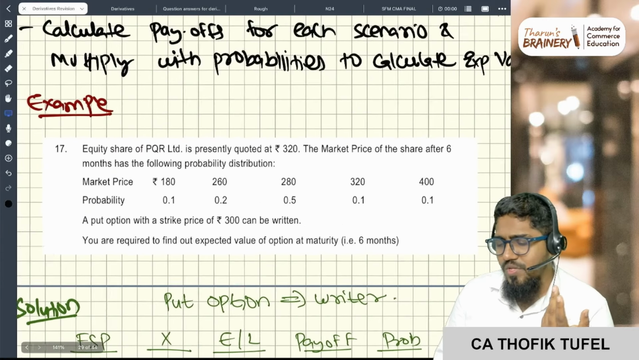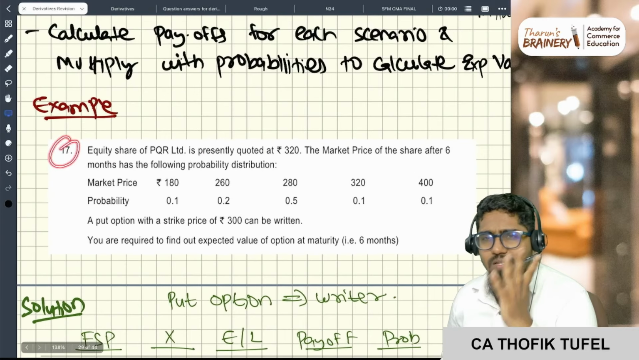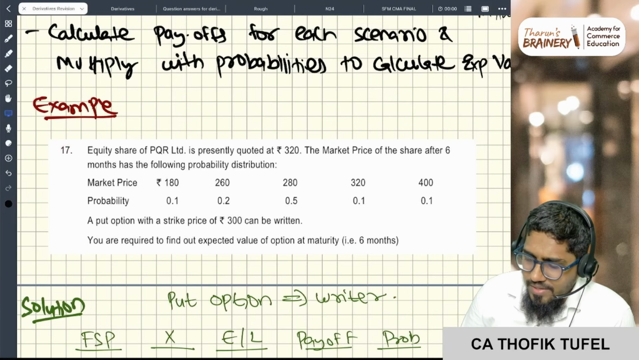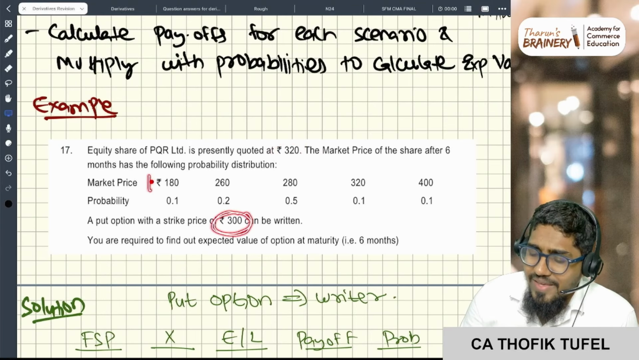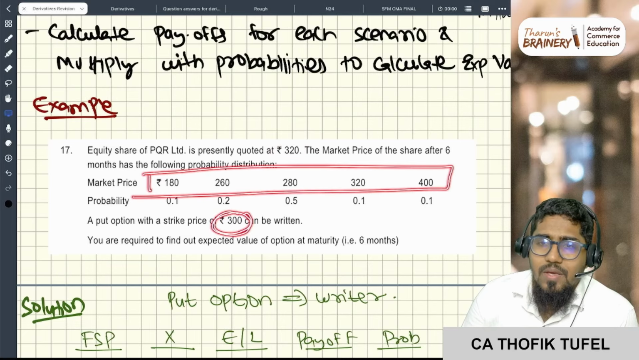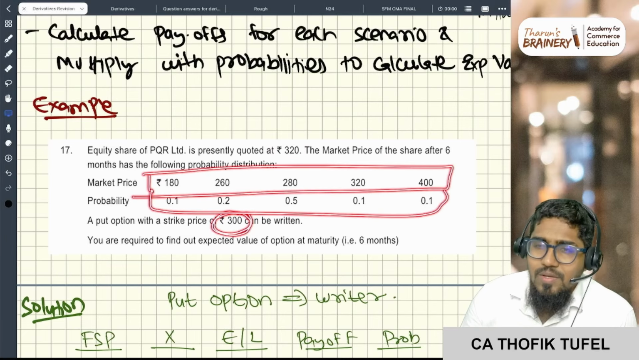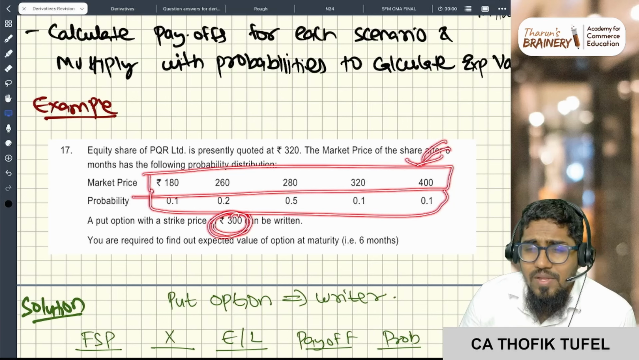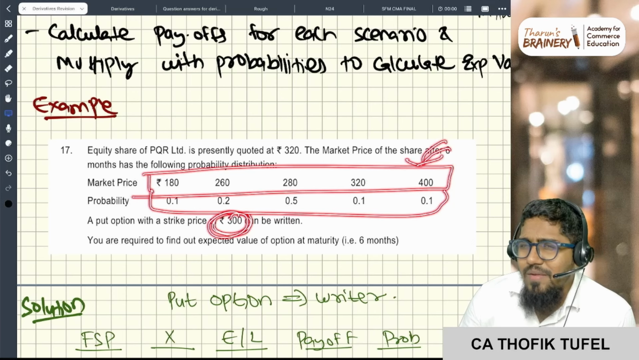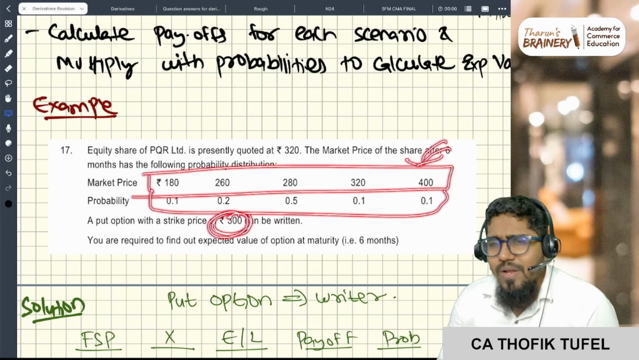Now see question number 17 of the study material. Currently, the price is 320, and the strike price is 300. These are the expected FSP values, and this is the probability. With the expected FSP and strike price, you calculate the value of the call and multiply that with the probabilities. That is the expected value of the call.